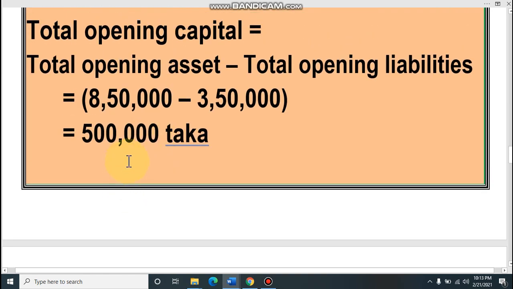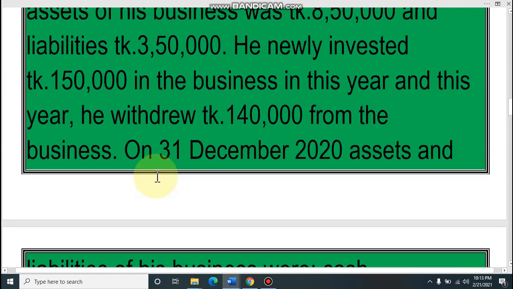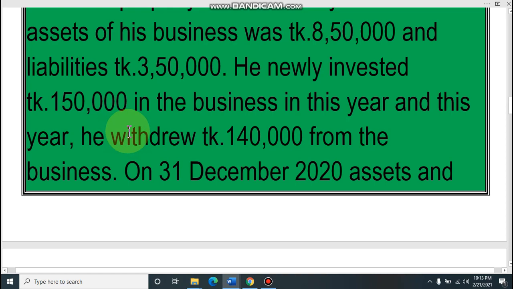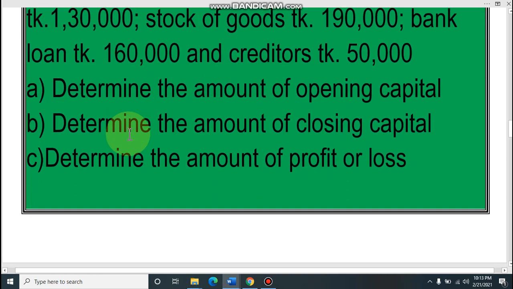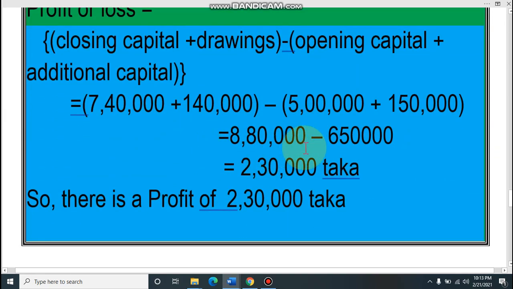Then on the other hand, in another bracket we have opening capital plus additional capital. Opening capital we have also calculated here. Opening capital is 5,000. And additional capital, look at the question, is also given here. He newly invested 1,50,000. This is the additional capital. So dear student, additional capital is 1,50,000. So closing capital plus drawings equals 8,80,000. Opening capital plus additional capital equals 6,50,000. The difference is our profit. It is 2,30,000.